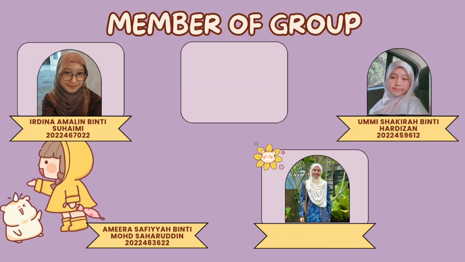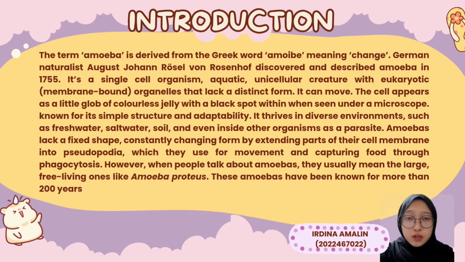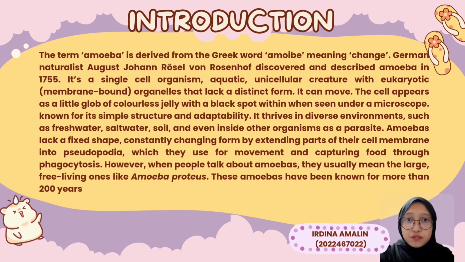Let's go! This is the introduction about amoeba. The term amoeba is derived from the Greek word amoibe, meaning change. German naturalists discovered and described amoeba in 1755. It is a single-cell, aquatic, unicellular creature with eukaryotic organelles that lacks a distinct form. It can move. The cell appears as a little globe of colorless jelly with a black spot within when seen